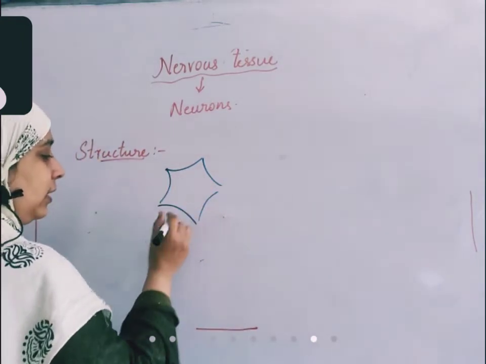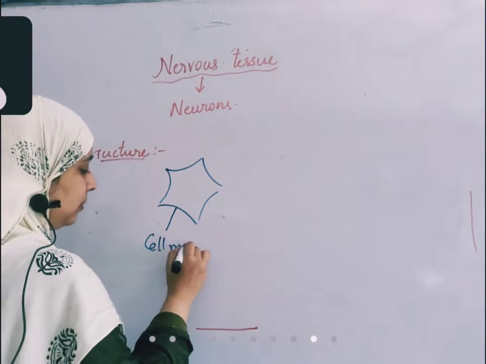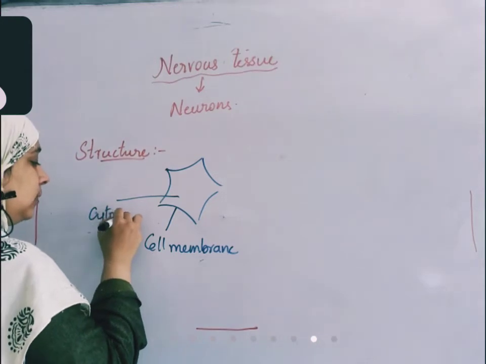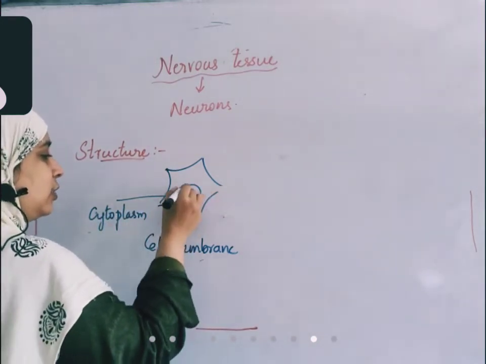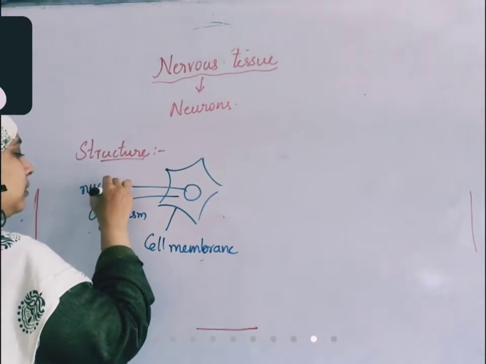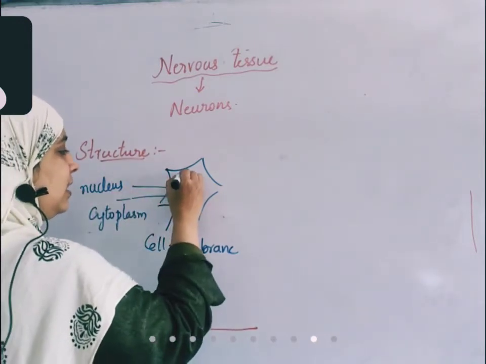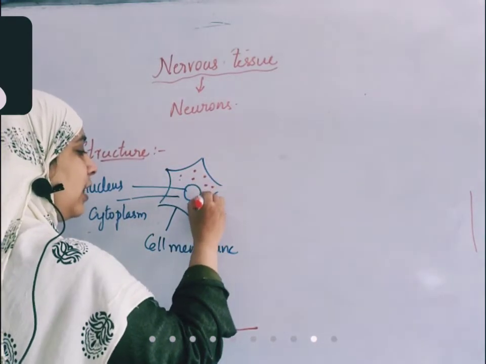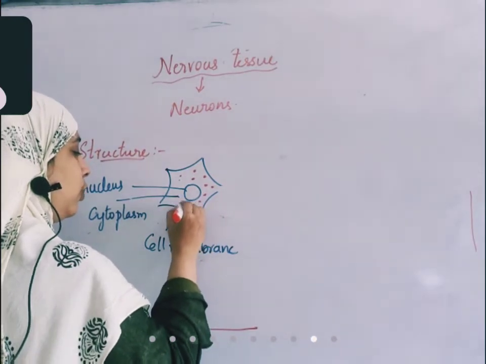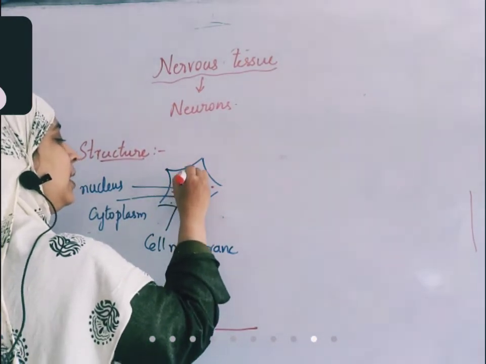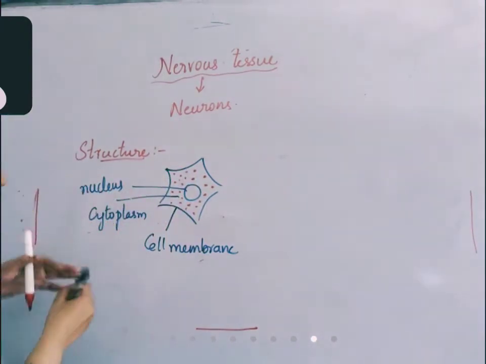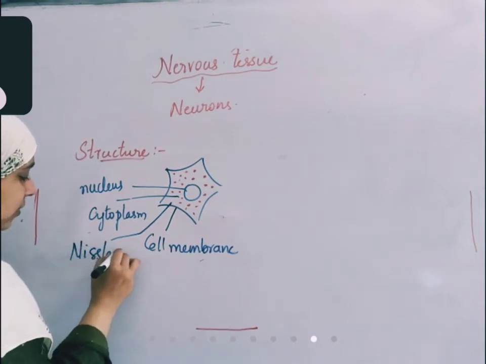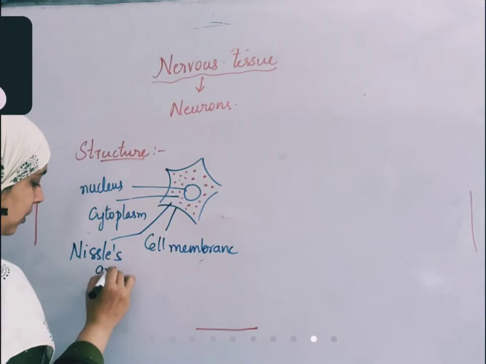This is the cell body, and this is the cell membrane. Here the cytoplasm is present, and in the center there is the nucleus. In the cytoplasm there are small granules. These are actually ribosomes, which have a major role in protein synthesis. They are a little larger in this neuron, so they are called Nissl's granules. Nissl is the name of the scientist who discovered them.